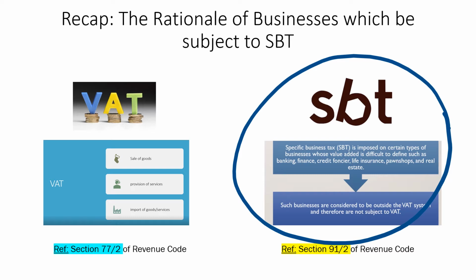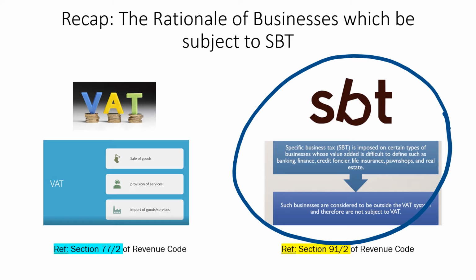Therefore, based on a different policy rationale, these types of business are considered to be outside the VAT system, and the businesses that we will explore in the next presentation are subject to specific business tax instead of VAT. You can see this provision in Section 91/2 of the Revenue Code.